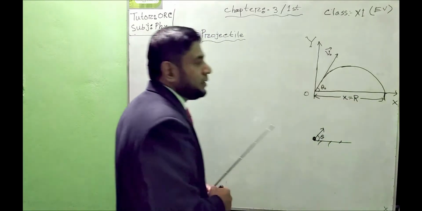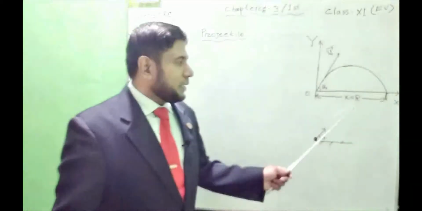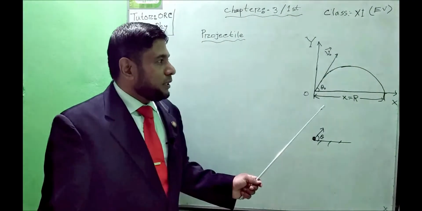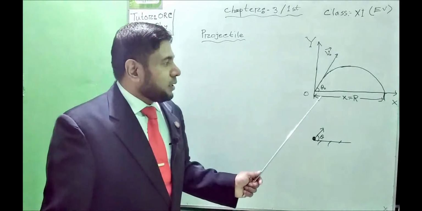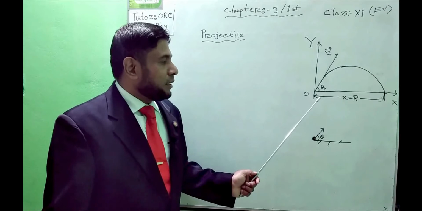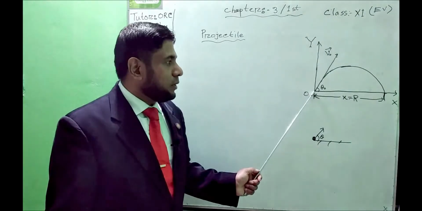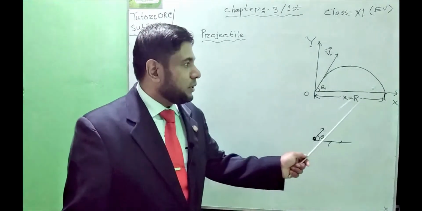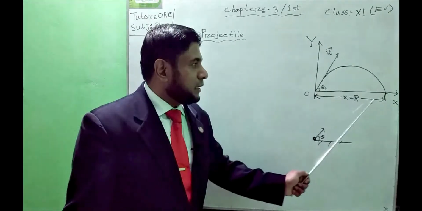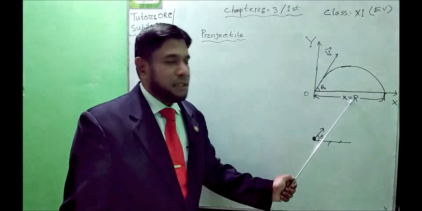It is denoted by R here. So horizontal range is very important for a projectile. In short, from which point a projectile is thrown and at which point it touches the ground, the horizontal distance between these two points is known as the horizontal range.